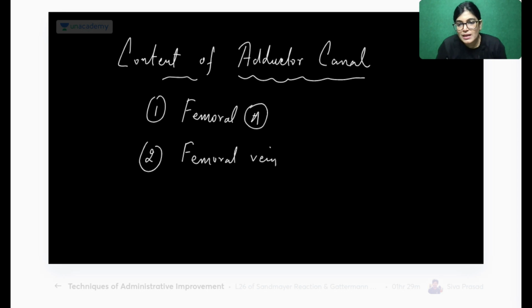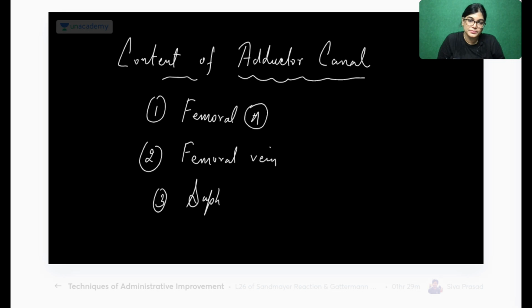Ma'am, is the fibrous septa anterior to sartorius also bounding the adductor canal? No. Only the sartorius muscle is overlapping it. When you want to dissect and see the adductor region, you have to retract the sartorius muscle. I will show you the cadaveric image then. So we can tell that it is exactly not over the roof, but it is medially bounding it. And as we can't see the adductor region if we are not retracting sartorius muscle, it is designated as the roof.